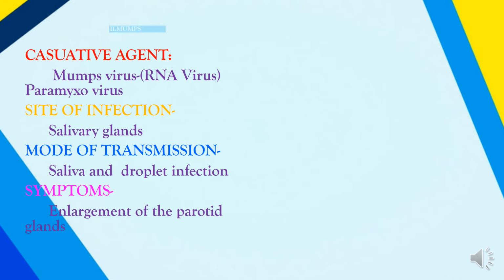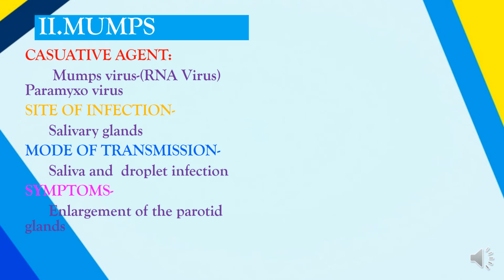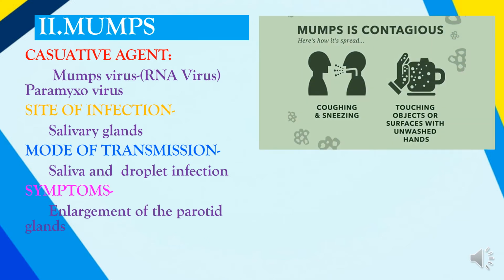The next disease is mumps, which is caused by the mumps virus, an RNA virus, a paramyxovirus. The site of infection is the salivary gland, and this disorder is transmitted through saliva and infection. Mumps is a highly contagious disorder. It can spread when a patient coughs and sneezes. Also, it can spread if you touch objects or surfaces with unwashed hands. So, it is advised that you keep washing your hands.